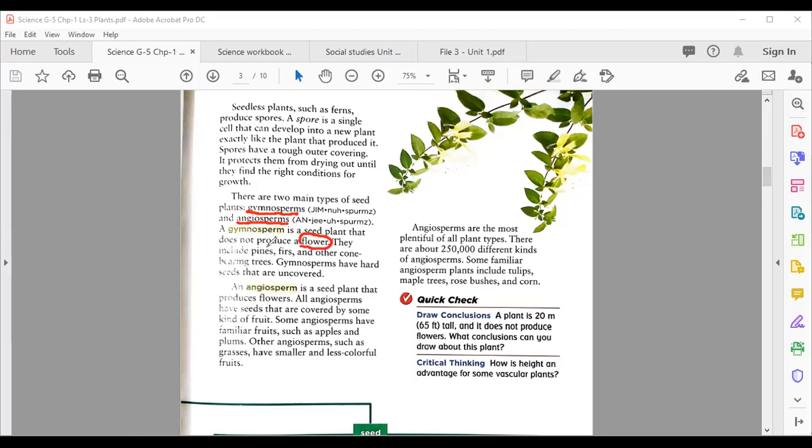They include pine, firs, and other cone-bearing plants. The gymnosperms have hard seeds that are uncovered. Their seed is very hard and is not covered.